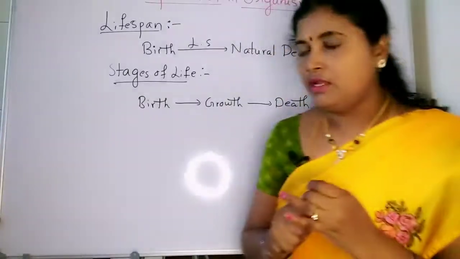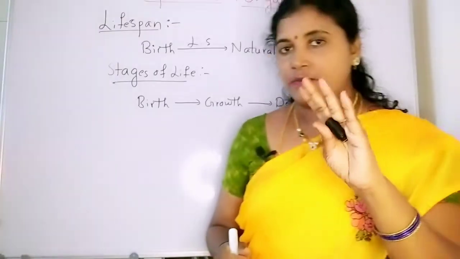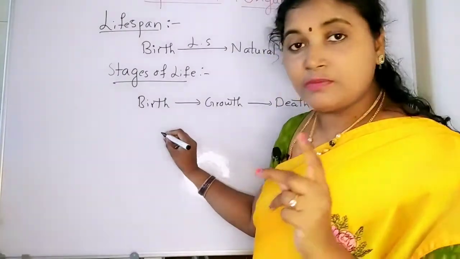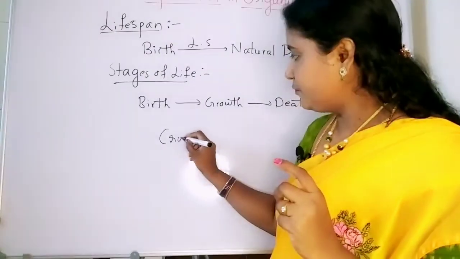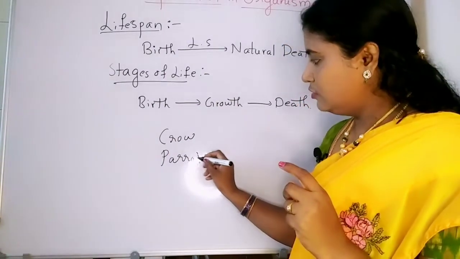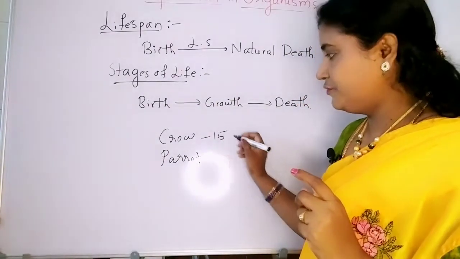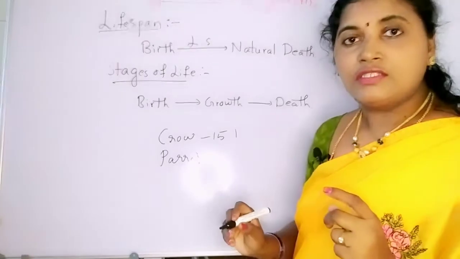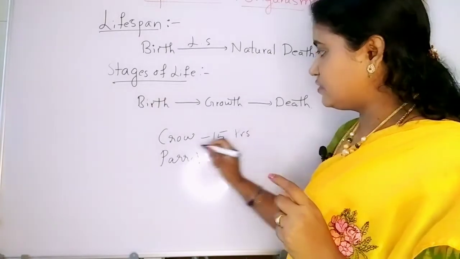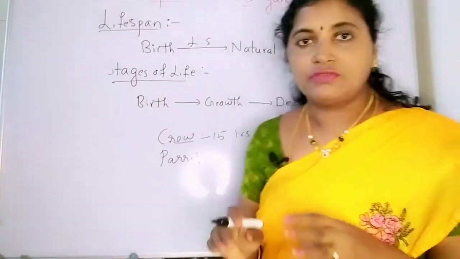For example, let me explain with two birds. The first bird is the crow. The next one is the parrot. The crow lives for about 15 years.